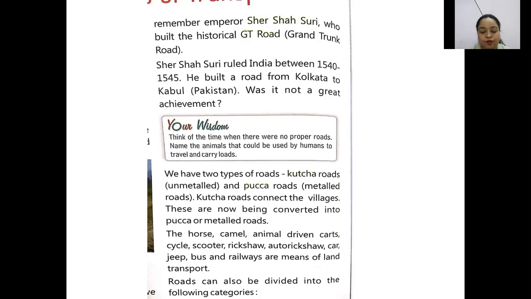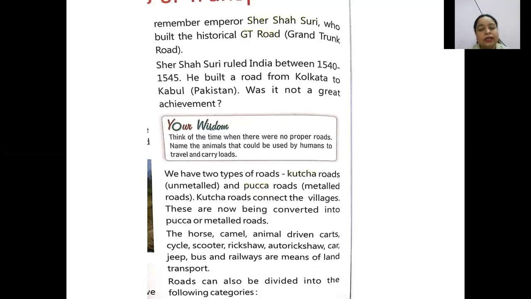We have two types of road: kacha roads, or unmetalled roads, and pakka roads, called metalled roads. Kacha roads connect the villages, in the interior of India. They are not properly made. They are now being converted into pakka or metalled roads.